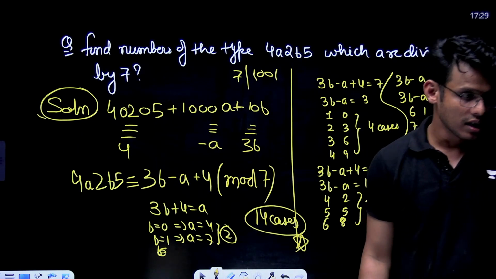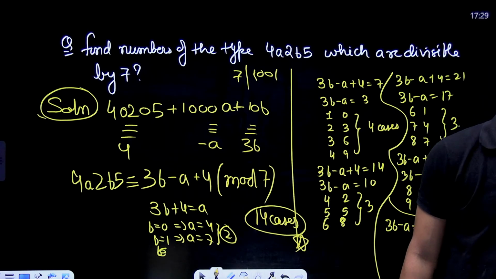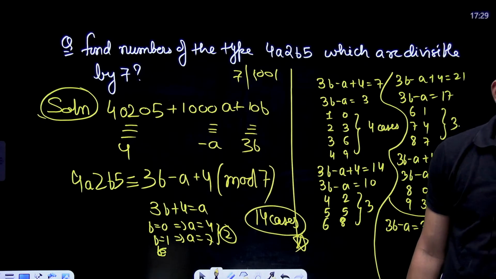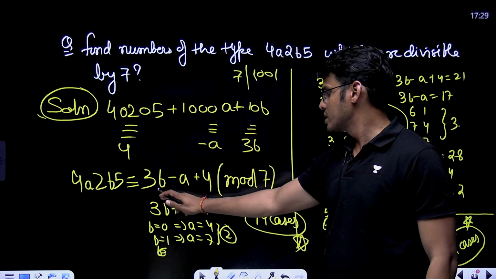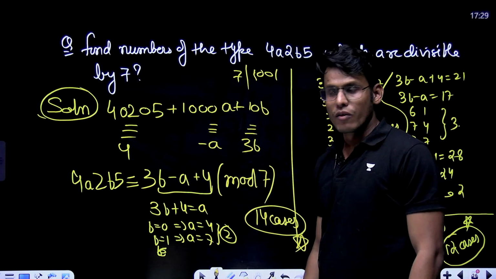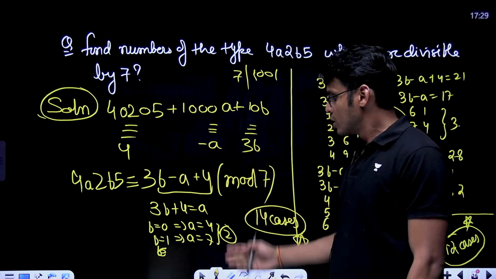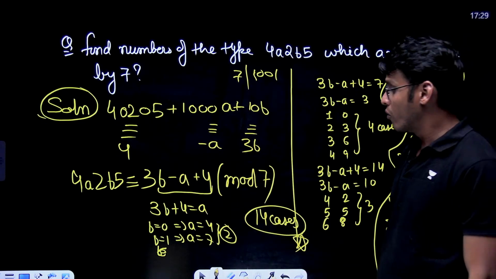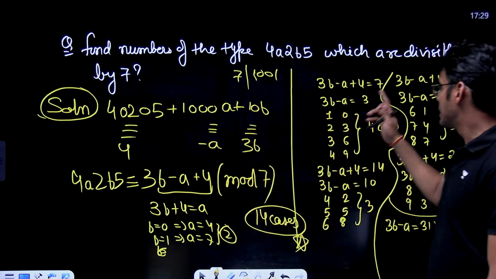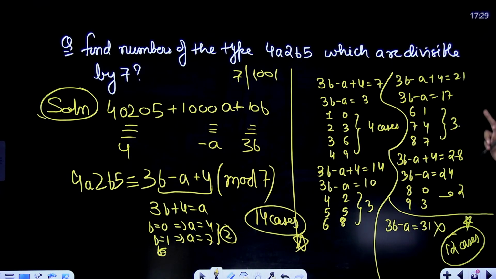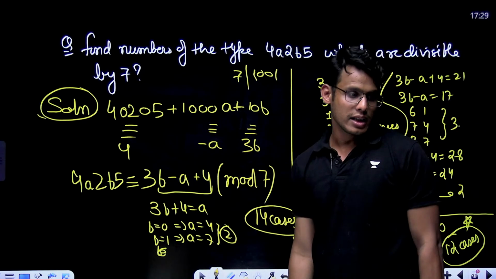So Arnav Raheja, what I was saying here is that this has to be congruent to 0, which means this has to be a multiple of 7. So I have taken all the possible values of multiples of 7, that is 0, 7, 14, 21, 28, 35. In the 35 case, I am not getting anything.